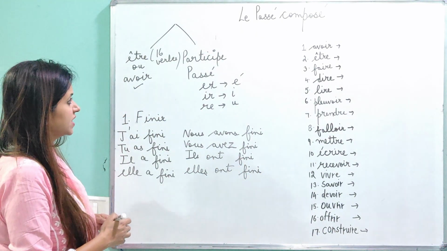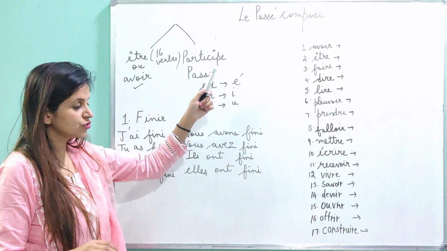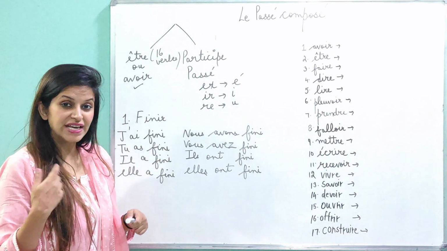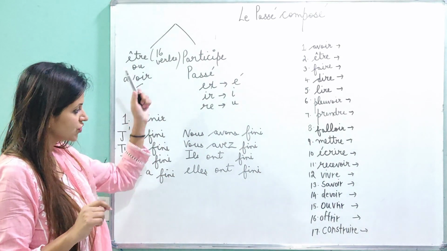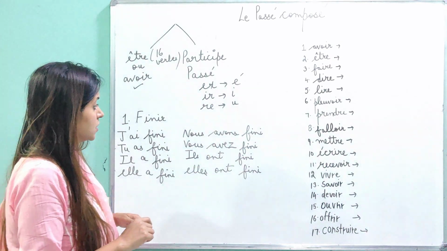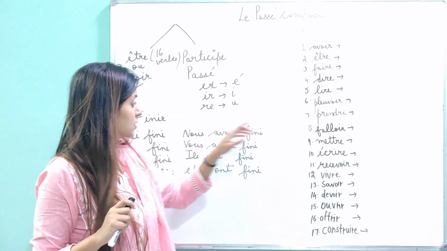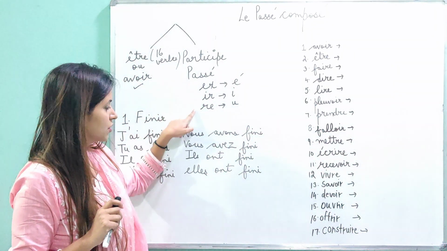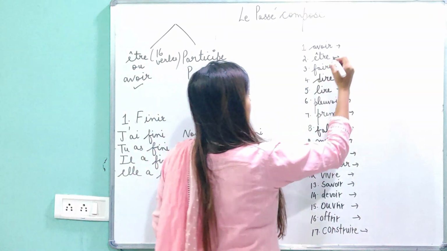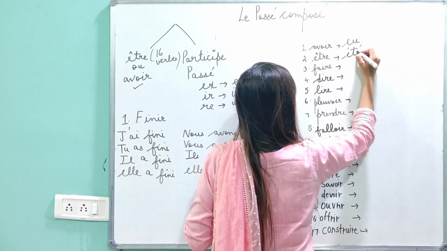Apart from this, we have a couple of exceptions. So for today, I want you to go through all these verbs. There are still more and we can add on next time. But for today, make sure that you know the past participle of all these verbs that I've written here on the board. In all these 17 verbs, this rule will not work. Altogether we have a different word that we need to learn. So avoir, past participle is eu, être, été.